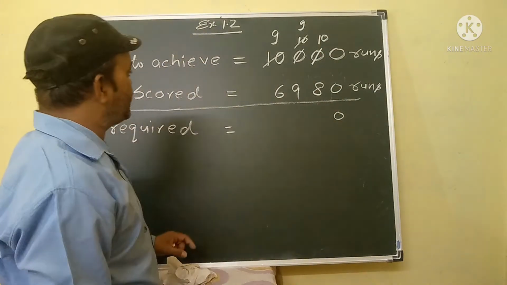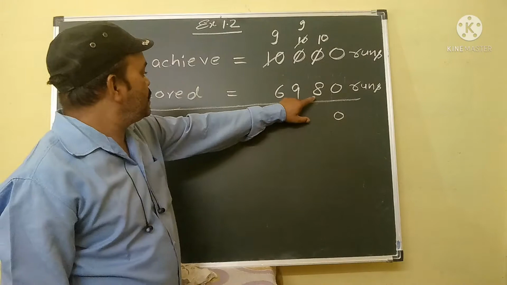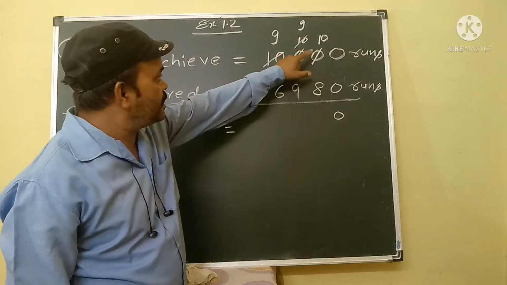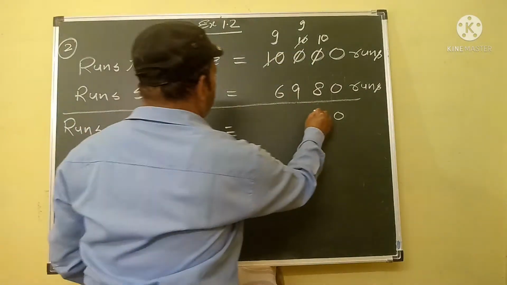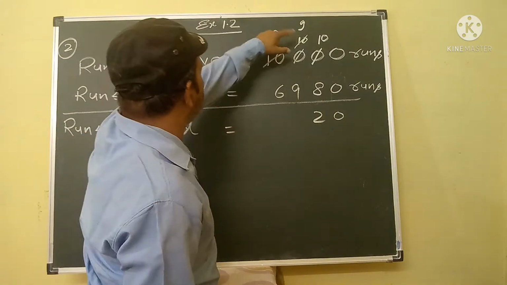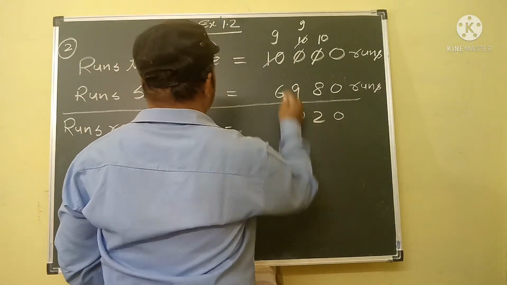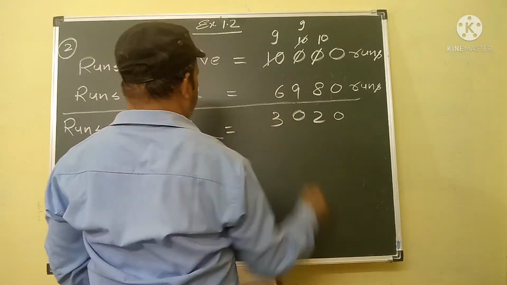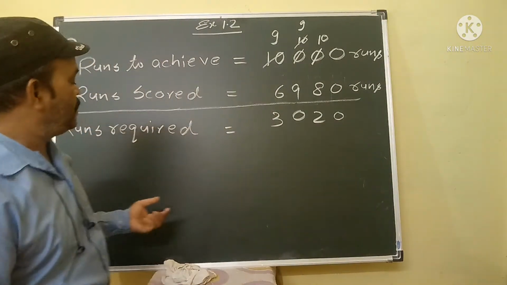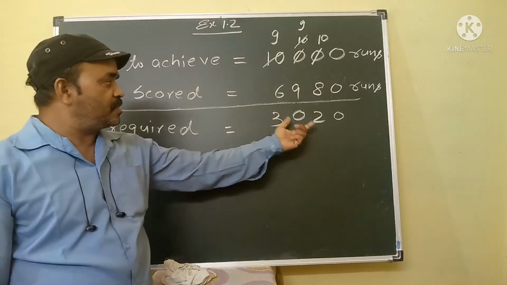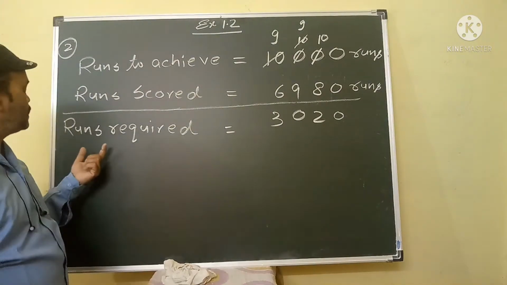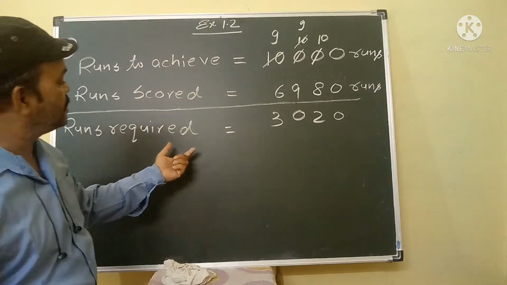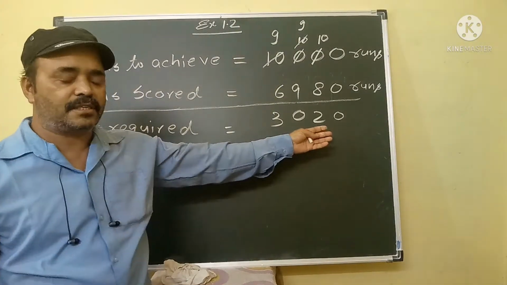In that condition we will subtract 8 from 10. 10 minus 8, 2. 9 minus 9, 0. 9 minus 6, 3. So this is 3020. That means the runs required by Shekhar is 3020 runs.